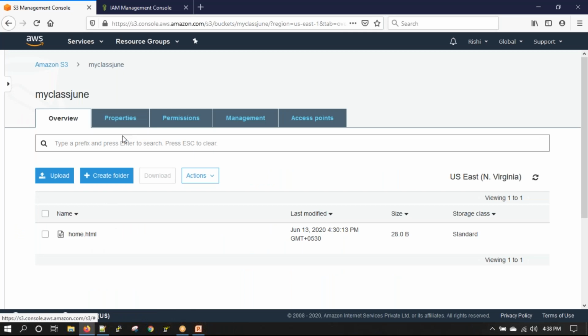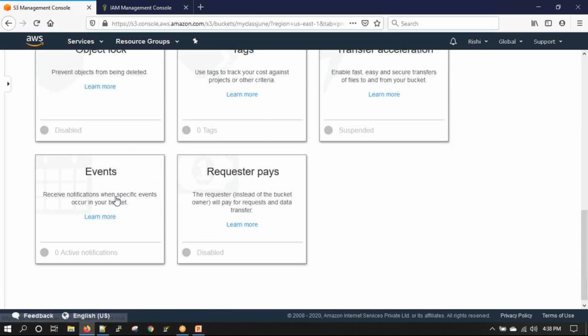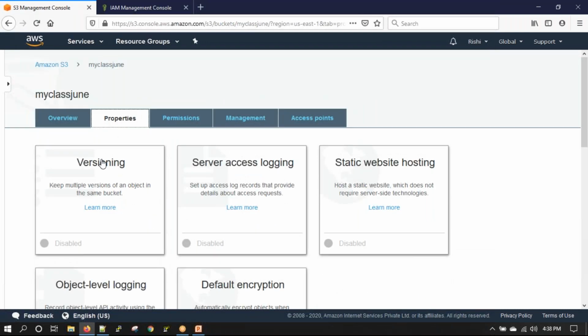So we have uploaded the object. Let's see what the different options are with properties, permissions, management, and access. So we'll go to properties. We see there are a ton of options. Okay, let's start with versioning.